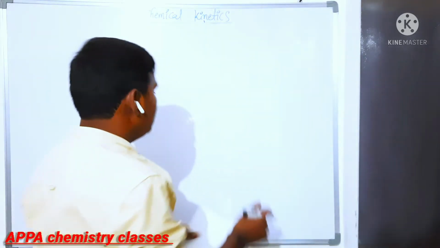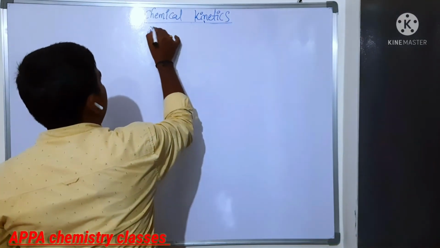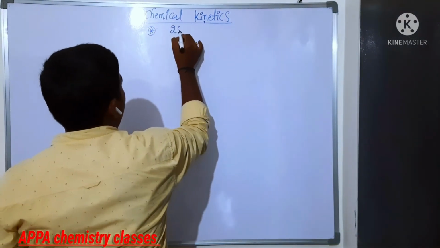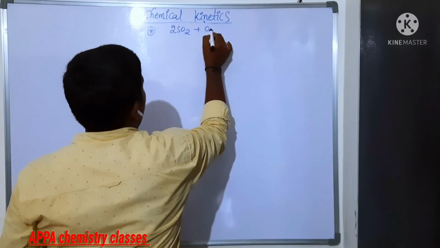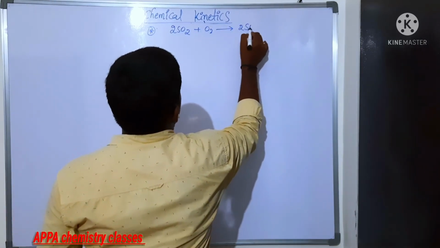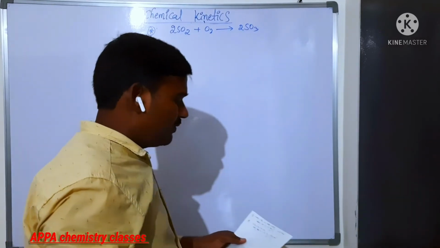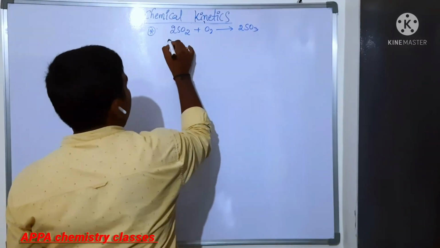Now, one more example. In this reaction, 2SO2 plus O2 gives 2SO3. In this reaction, what have they given? The rate with respect to SO3.